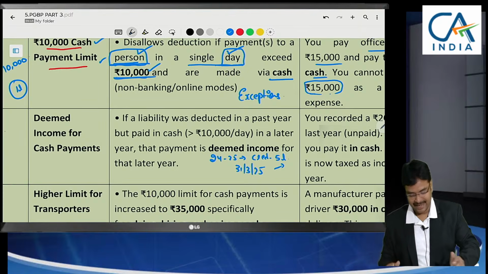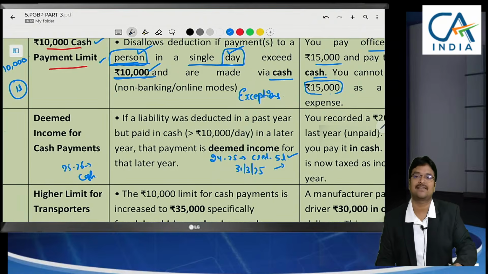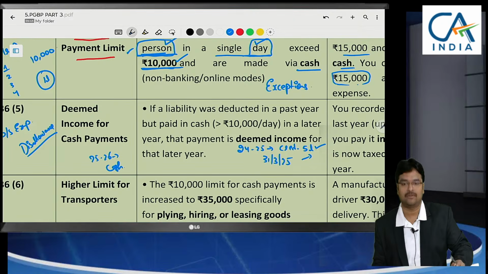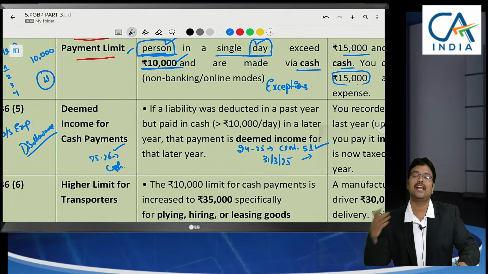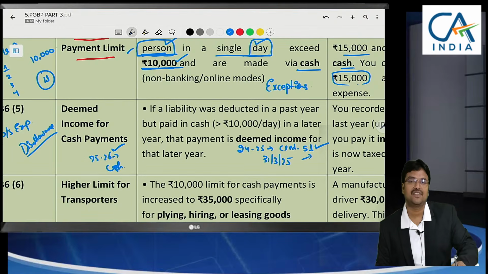Now, in the current year 25-26, if I make a cash payment of this 5 lakhs, will disallowance attract? Sir, what we need to remember here is, we are using the term disallowance, which means first it has to be allowed, it has to be debited to P&L. Is this 5 lakhs debited to P&L? Yes, but not in 25-26, it was debited in 24-25 as purchase. Purchase has already been debited to P&L. For that purchase, we are making payment in 25-26. Is this payment an eligible expenditure if you make a cash payment?